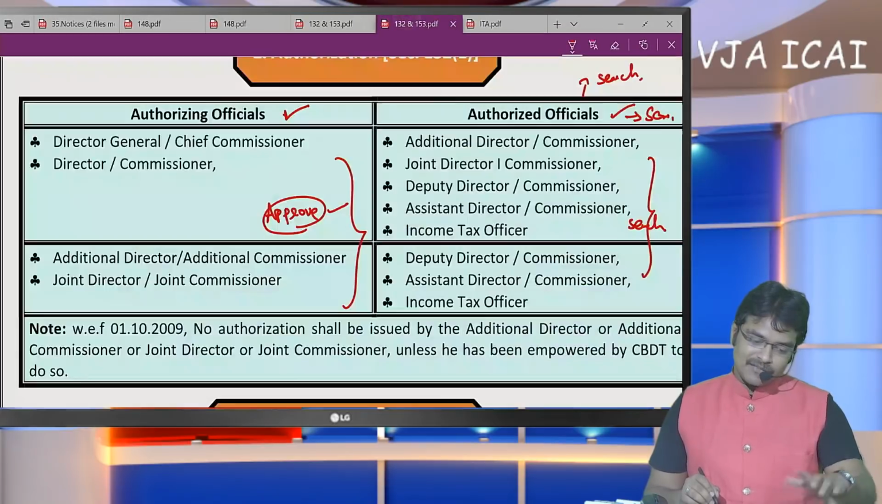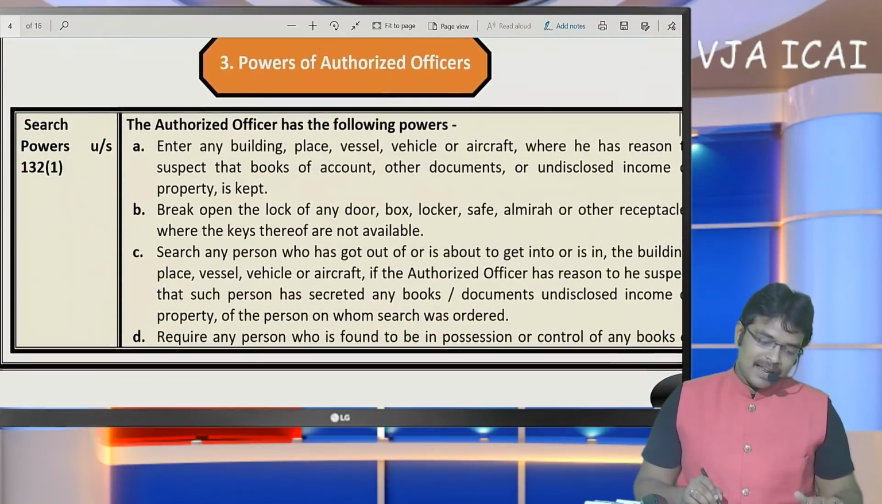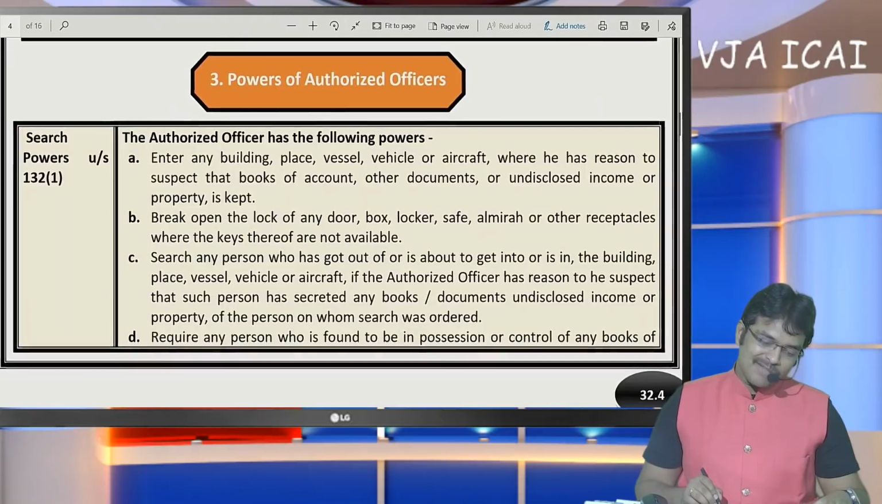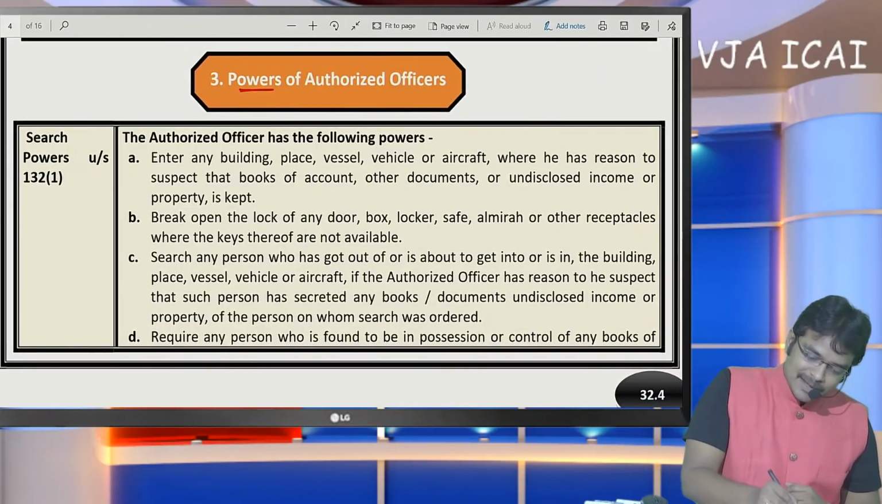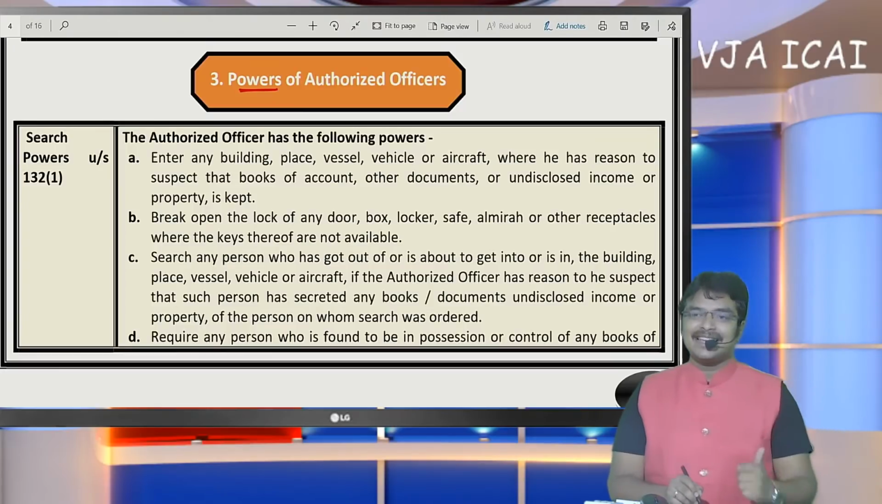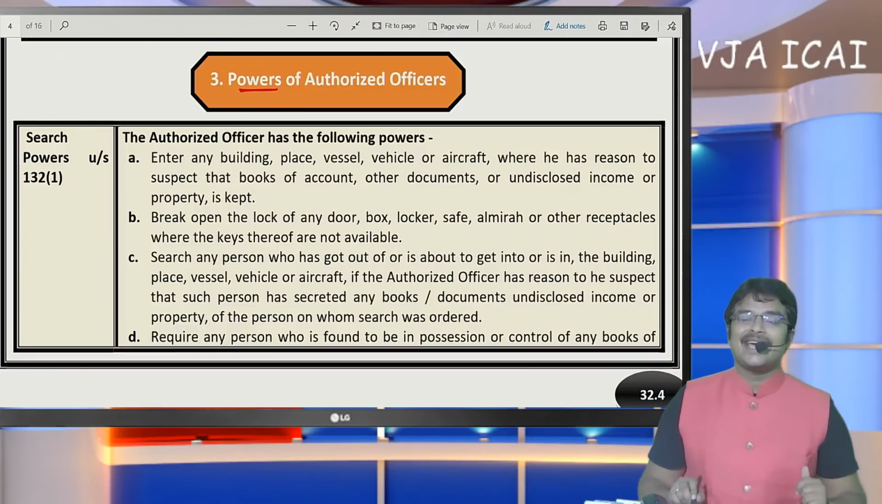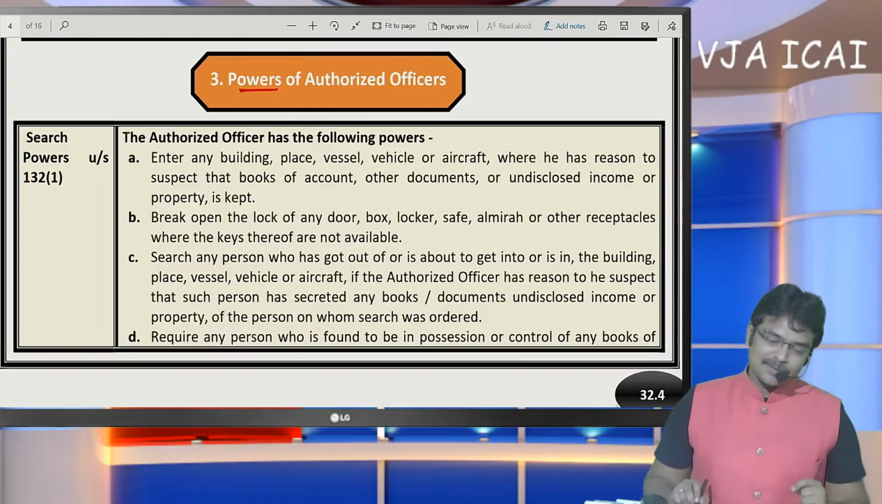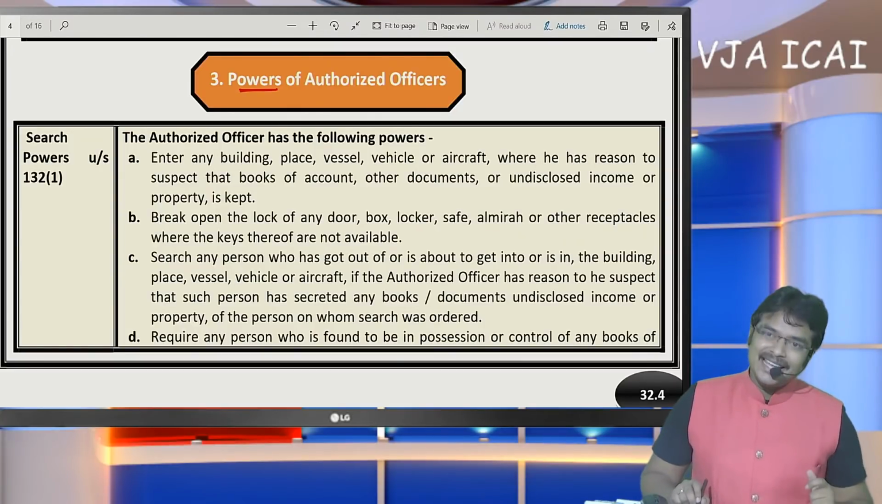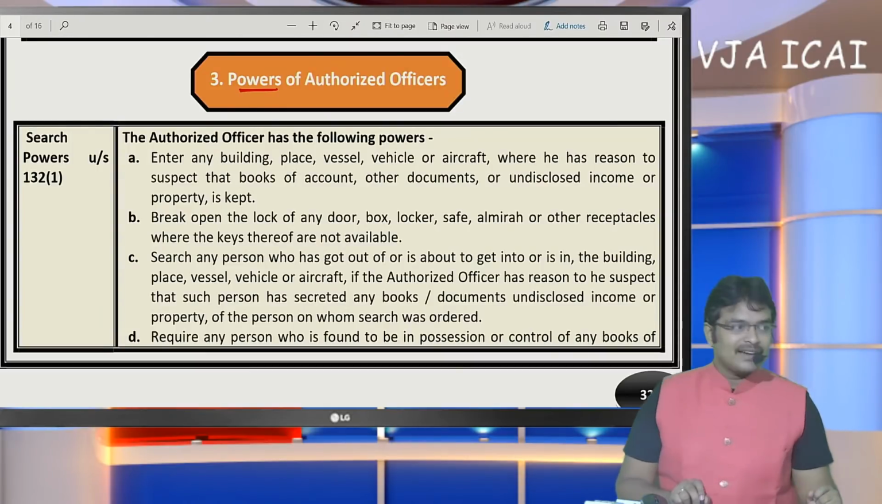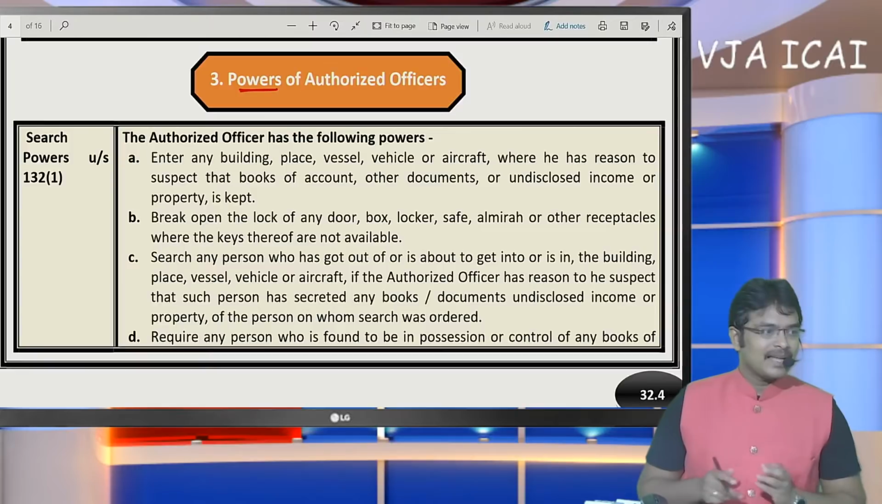What is the procedure for conducting the search? Let me now discuss it. Powers of the authorized officers. Sir, this is the power, and it is at their discretion whether this power has to be exercised or not. There is a difference between power and duty. Duty is mandatory, it is an obligation, whereas power is at the discretion of the assessing officer.